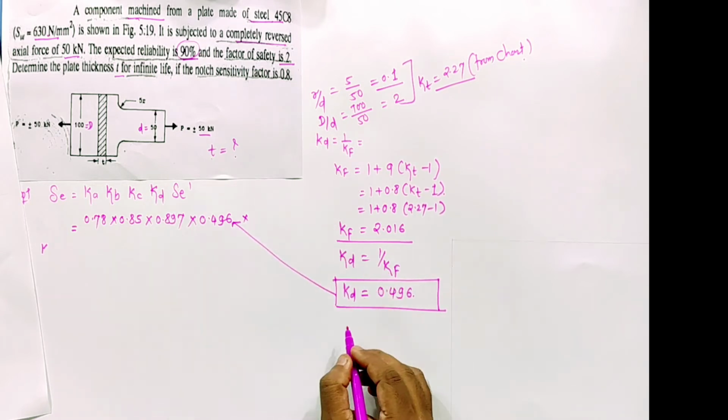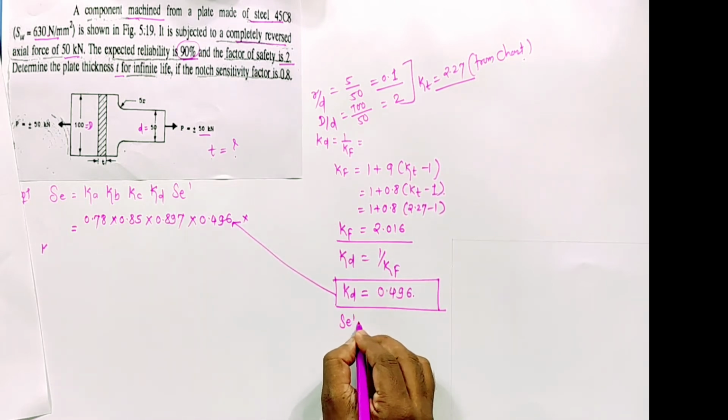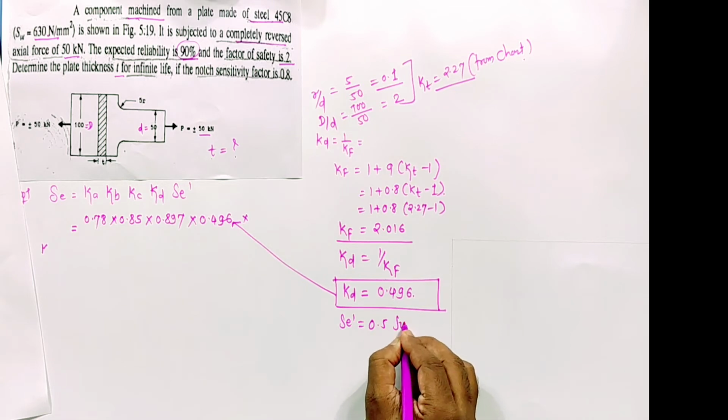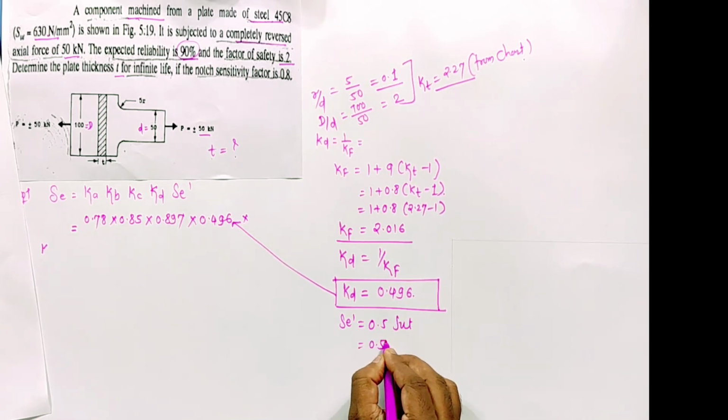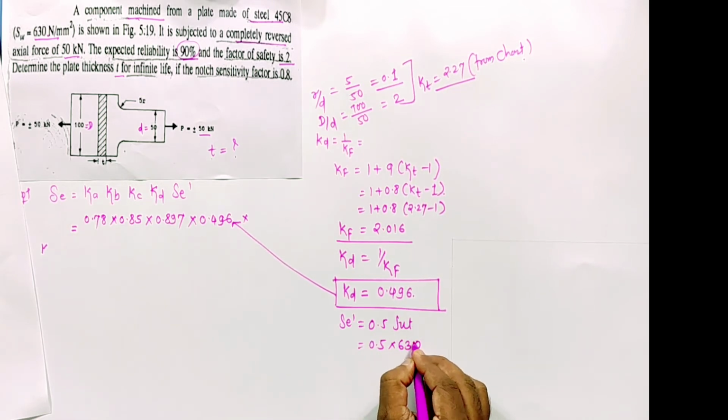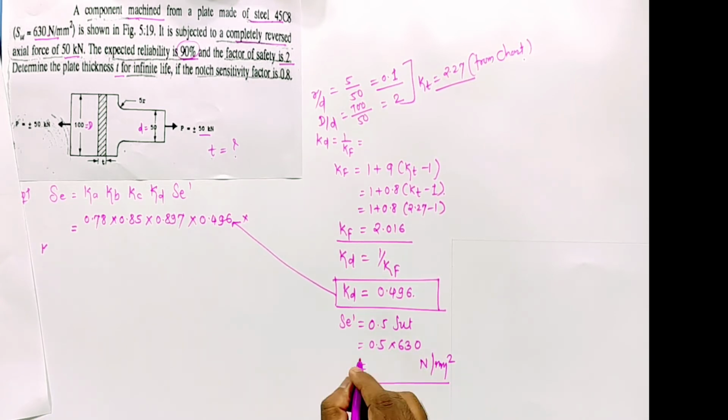Into Se dash. So Se dash, steel material, SUT 630, Se dash is 315.